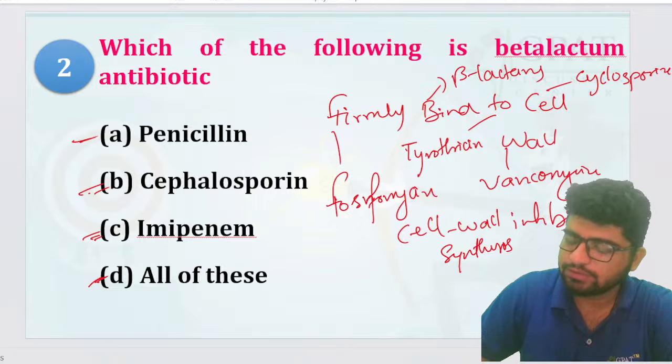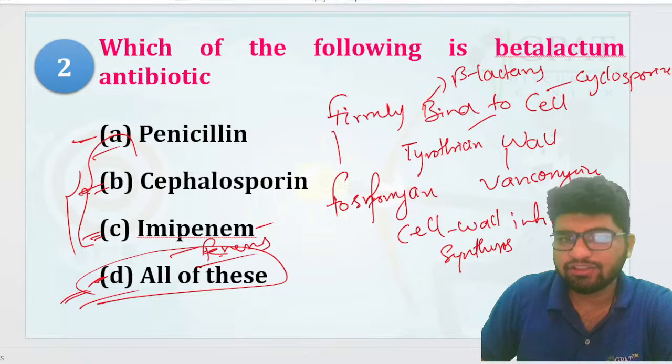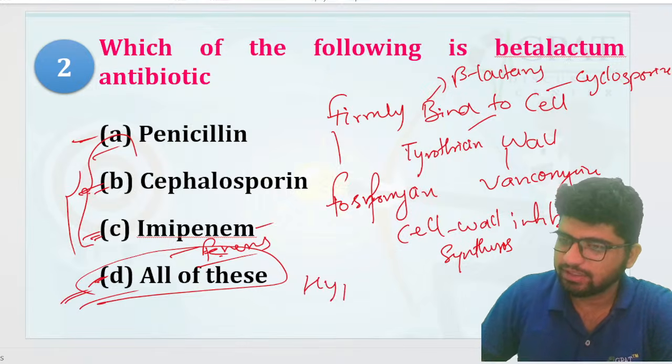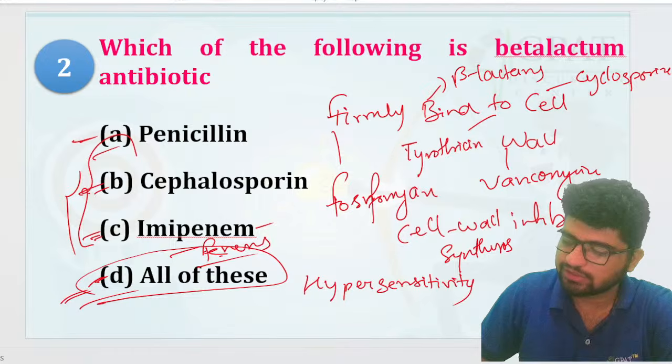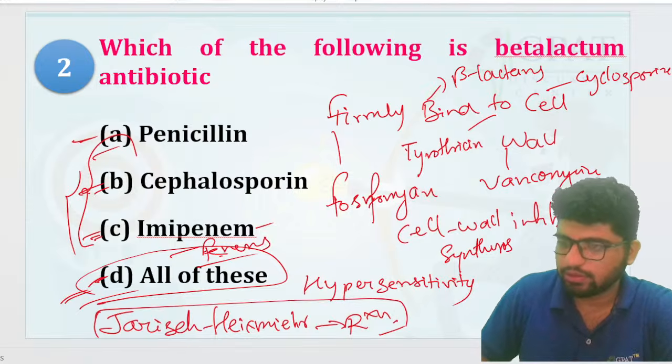Penicillin also comes here: penicillin, cephalosporin and imipenem. These are penems, and penems are beta lactams as well. So all of these are correct, right? What are the disadvantages of penicillin and cephalosporin, guys? Can anyone tell me? There is a hypersensitivity reaction, and which hypersensitivity? That's your Jarisch-Herxheimer reaction, if you remember. Okay.